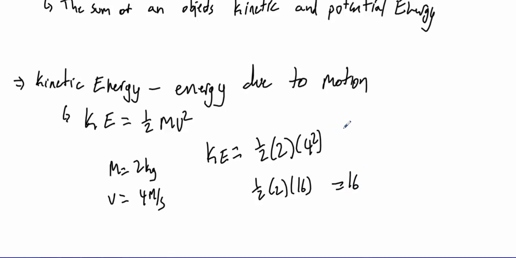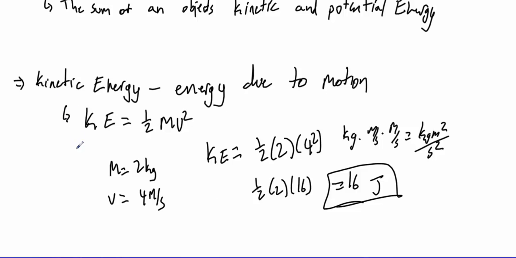Now we took kilograms times meters per second squared, so meters per second again, which is a kilogram meter squared per second squared. We give that its own unit. We call that a joule. So 16 joules of energy. So a kinetic energy, energy due to motion, the faster an object goes, the greater its kinetic energy. The more mass an object has, the greater its kinetic energy if it's in motion.